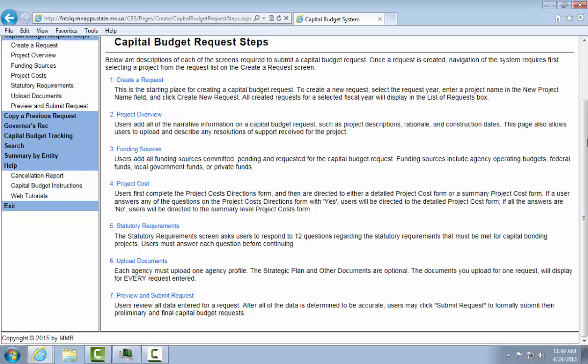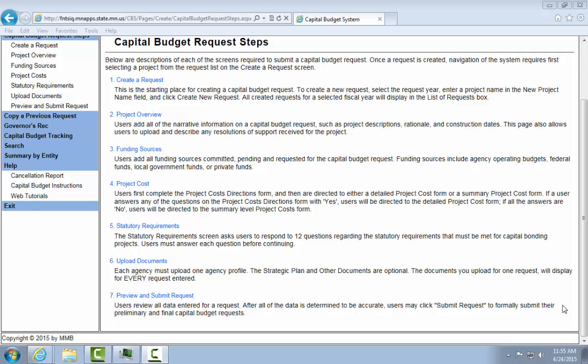The Funding Sources page allows users to add all funding sources committed, pending, and requested for the capital budget request. Funding sources include agency operating budgets, federal funds, local government funds, or private funds.